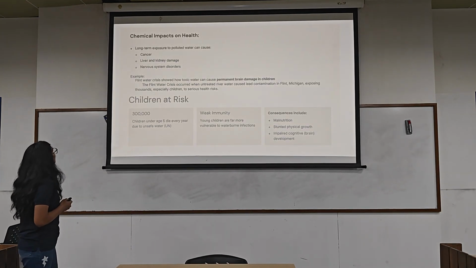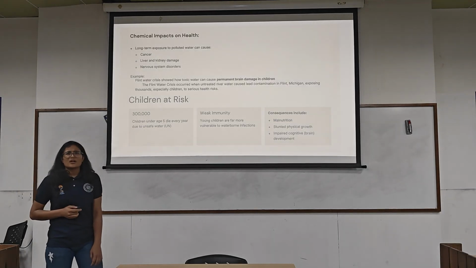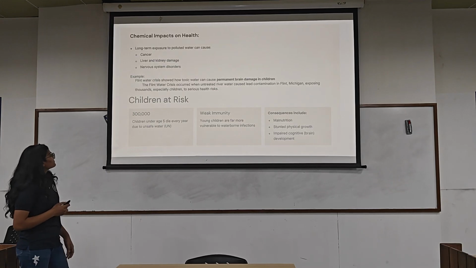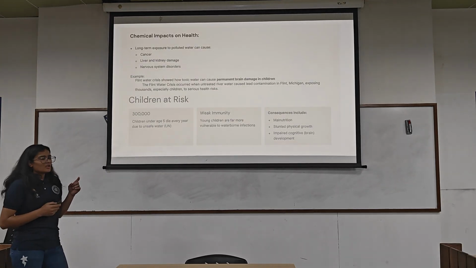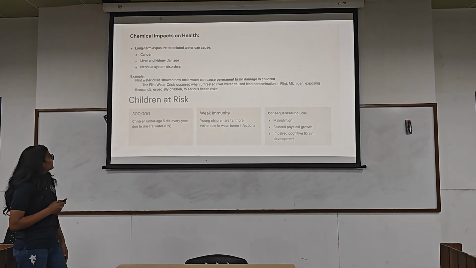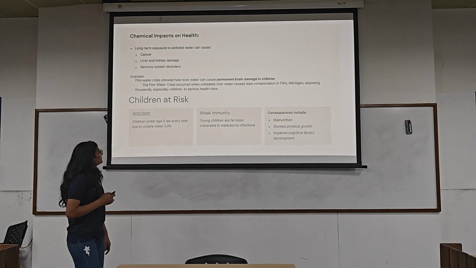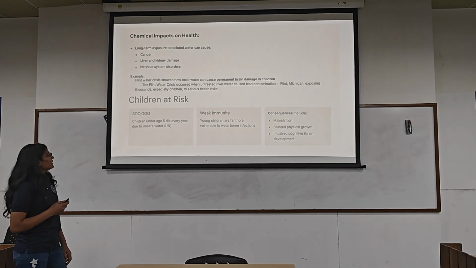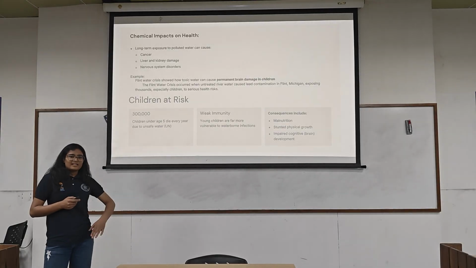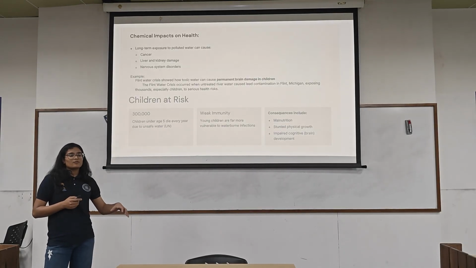One example is the Flint water crisis, which happened in the USA around 2014. Toxic water can cause permanent brain damage in children. This happened because untreated water from the river caused lead contamination in Flint, Michigan, exposing thousands, especially children, to serious health issues. They were directly using the water from the river, and that caused brain damage, especially for children.